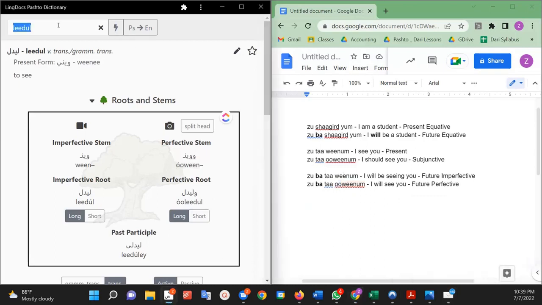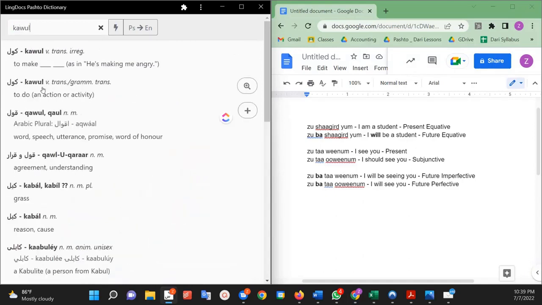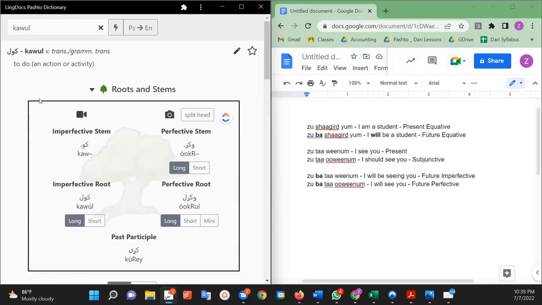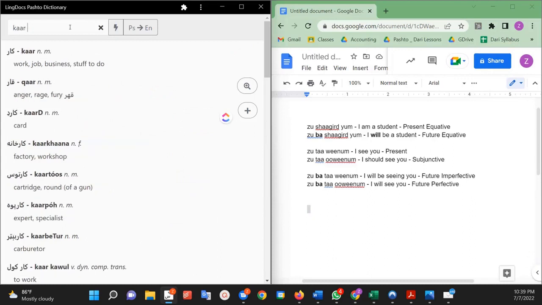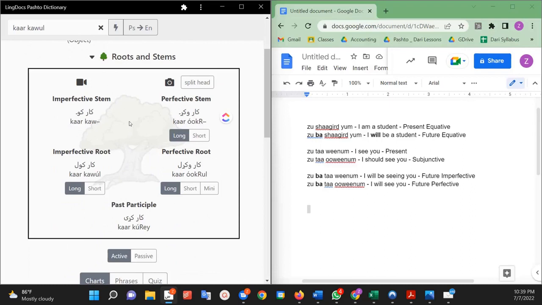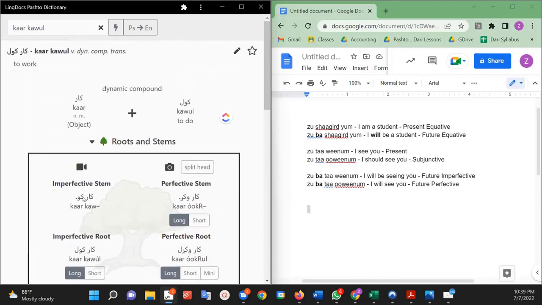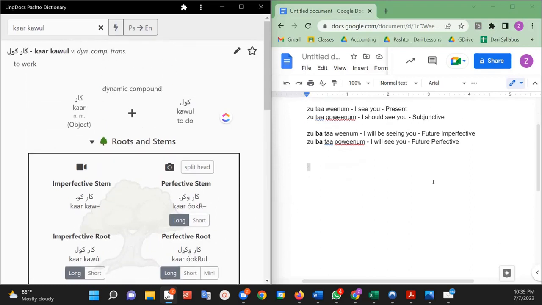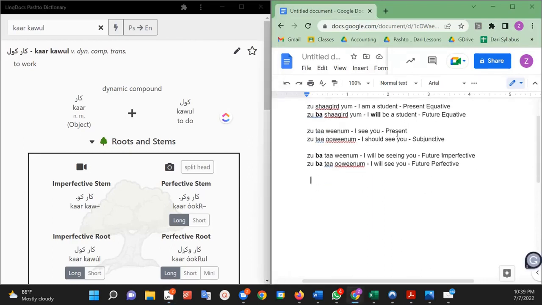Now, let's look at some other common verbs, like coel, for example. Actually, let's look at not just coel, let's look at the verb car coel. Okay, that's better. So this is a compound verb. We have the car plus coel. So let's go through these different tenses: the present, subjunctive, future imperfective, and future perfective.